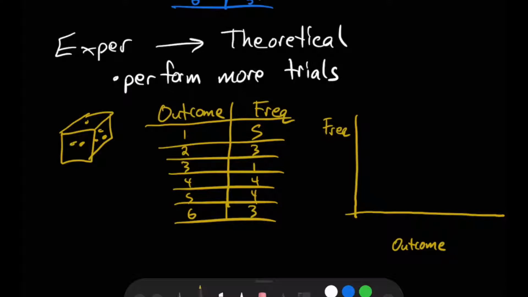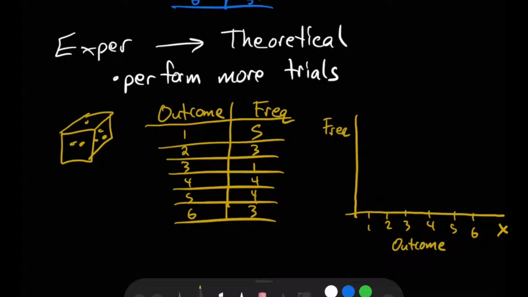Basically, in terms of outcomes, we define our random variable x as the number displayed on the dice. So the number displayed on the dice is going to be 1, 2, 3, 4, 5, or 6. Those are our possible values for x, our possible values for the number that appears on the die. And so those are the numbers we're going to put on the bottom here: 1, 2, 3, 4, 5, and 6.